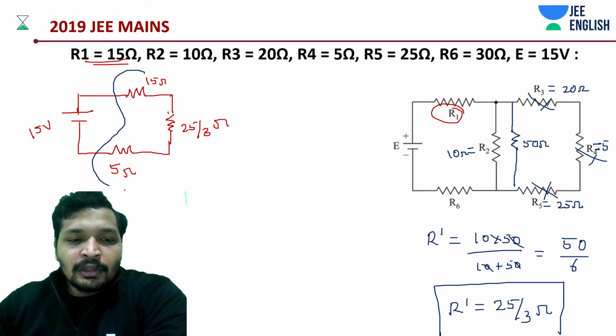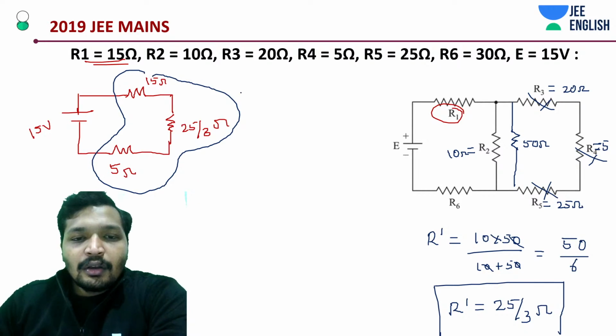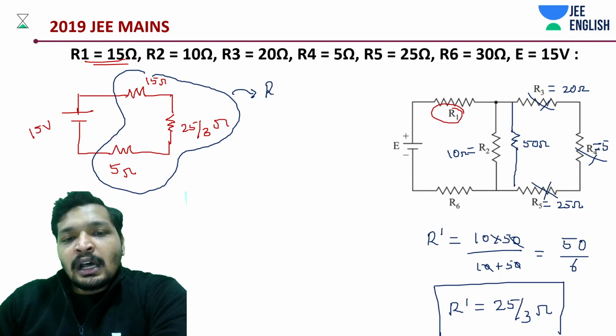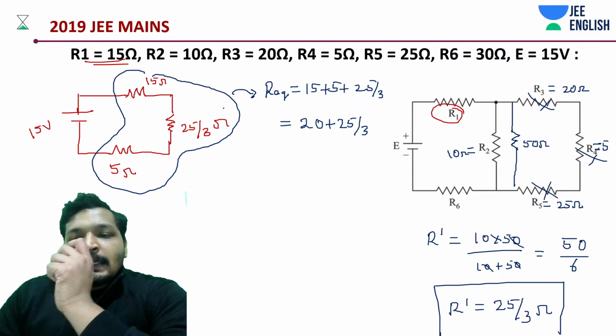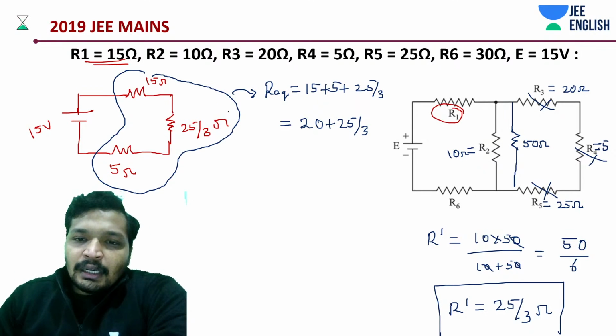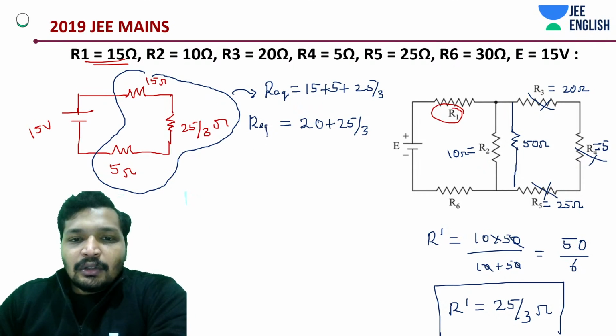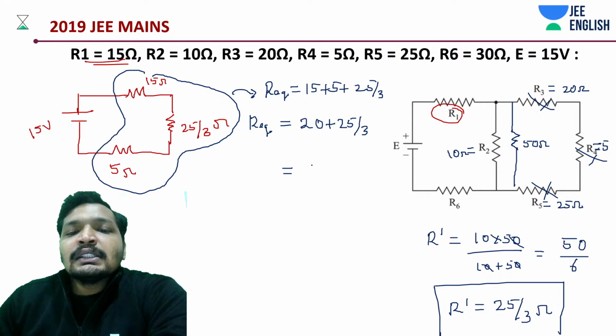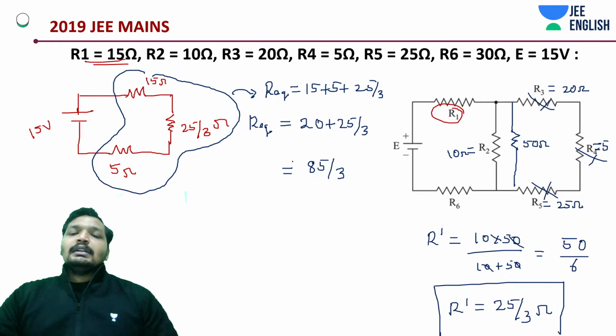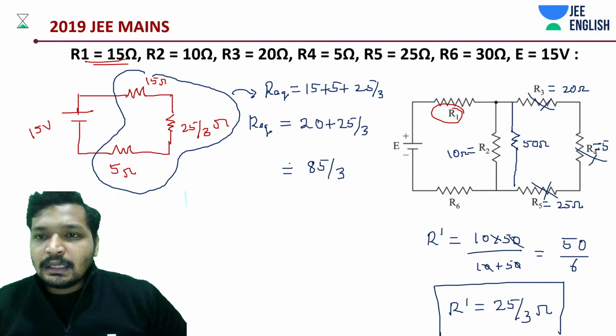So you add up all three of them to get the R equivalent. Basically, R equivalent of the network is going to be 15 plus 5 plus 25 by 3. So that's going to be 20 plus 25 by 3. I think 50 by 6 couldn't have been easier. Could it have been easier? I think that could also help us. Okay, anyway, that's not a big deal. So I think this is 60 plus 25, 85 by 3. Is that correct? Are we doing it all correct?